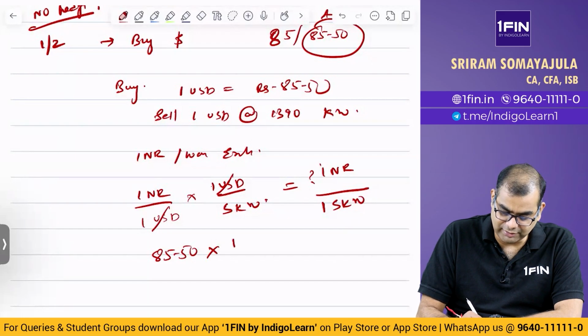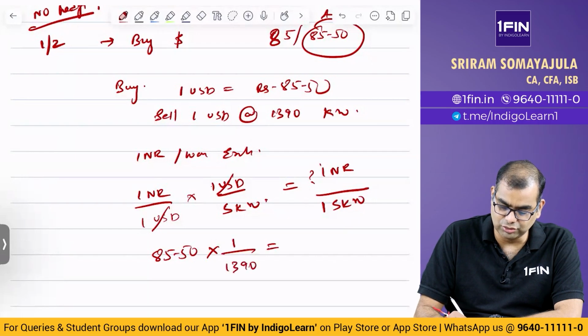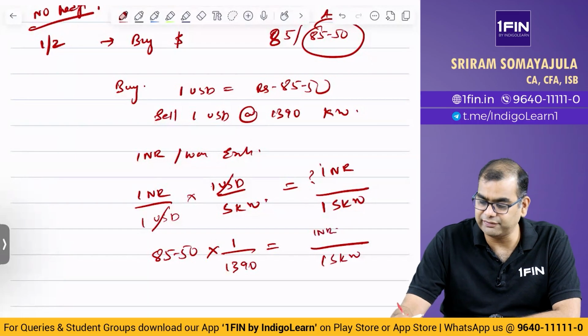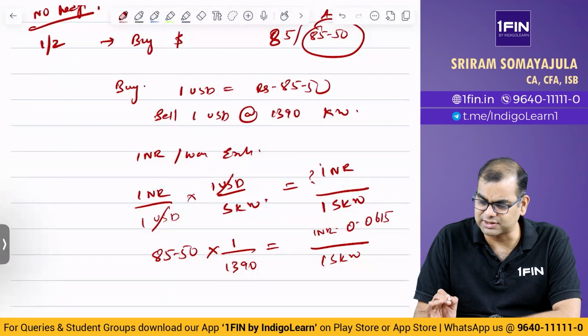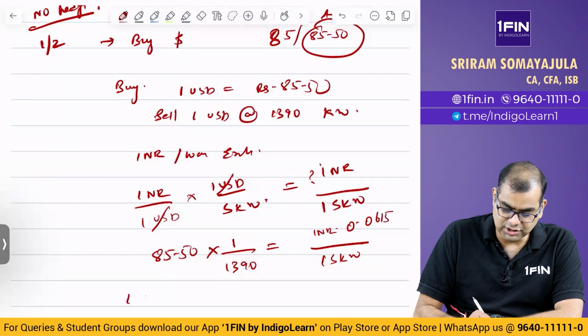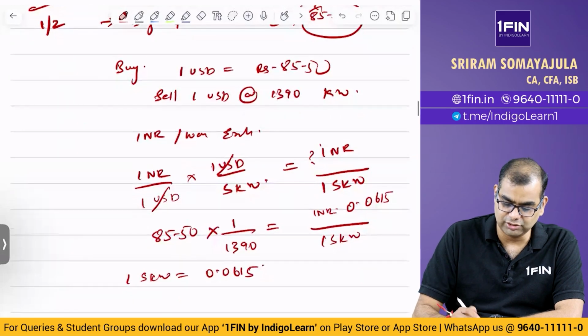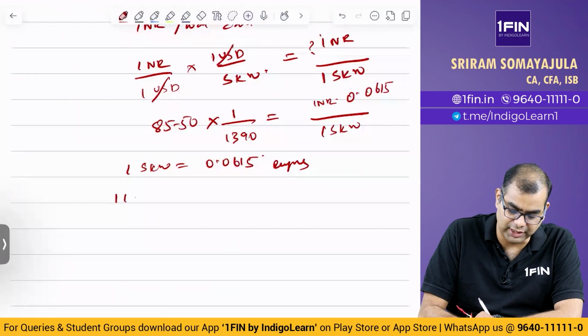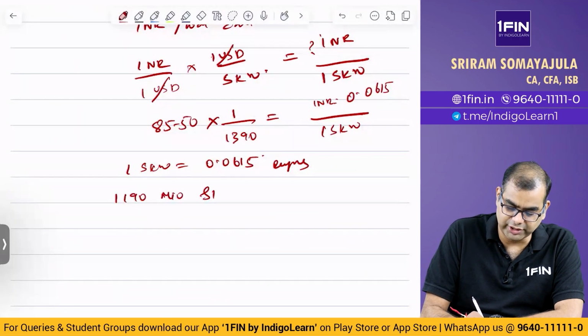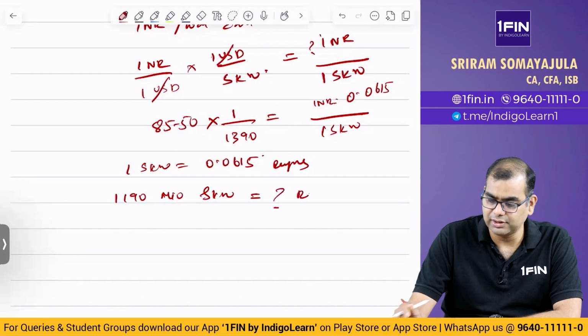So multiplying by 1 by 1390 will give you, for 1 South Korean won, how many INR? It will be 85.5 divided by 1390. You will get 0.061510. They said only 4 decimals, right? So 1 South Korean won is equal to 0.0615 rupees. Now how many South Korean won do we have? We have 1190 million South Korean won, equal to how many rupees?